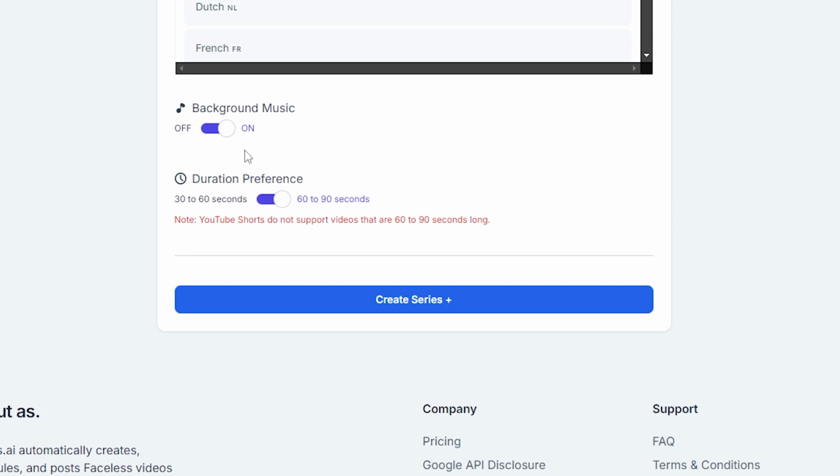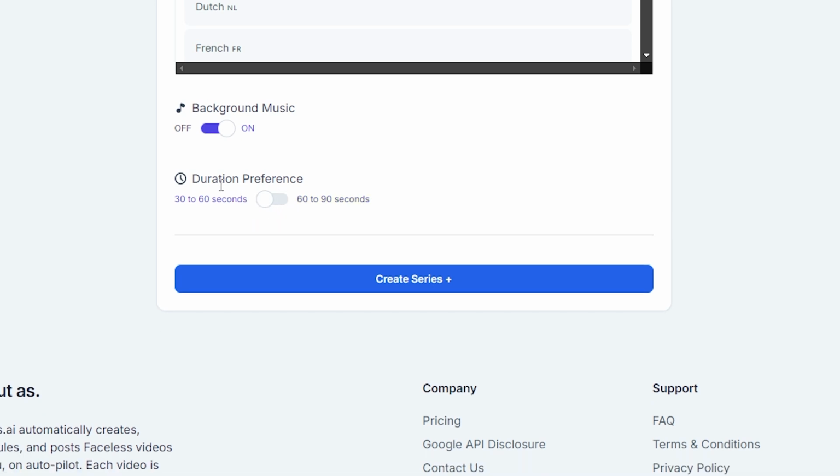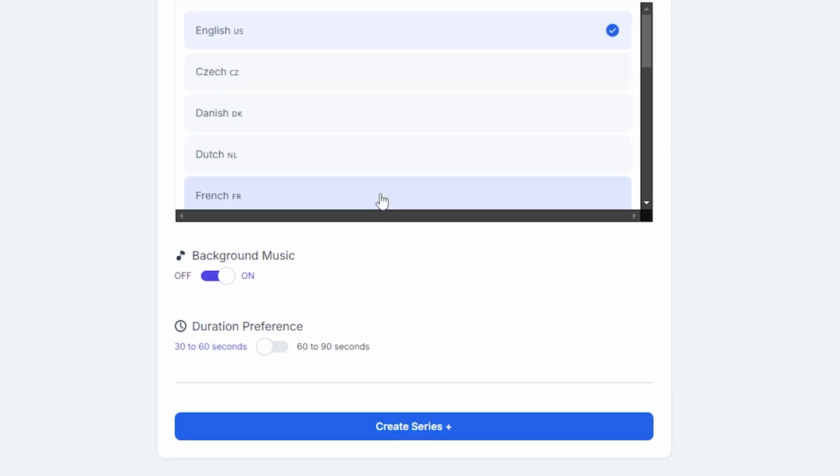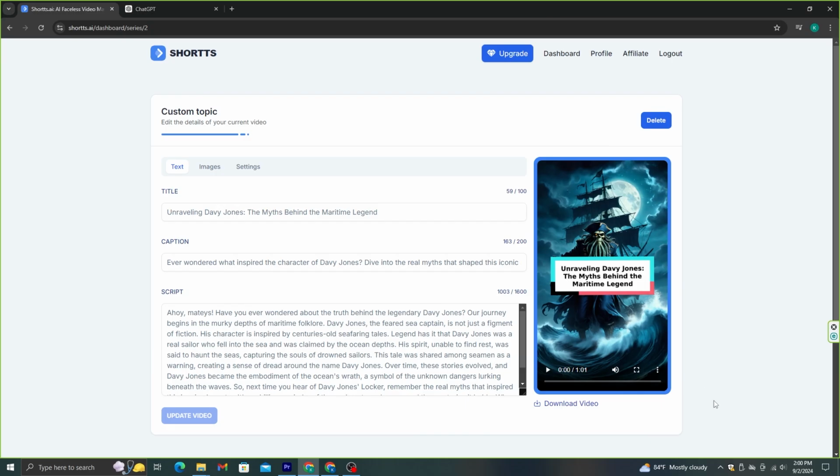Then make sure to enable this option to add the background music as well. Since these videos are going to be short videos, make sure to select 30 to 60 seconds as the duration time. After all these steps are done, click this Create Series option. It will take several minutes to complete this video. Now let's see the video.